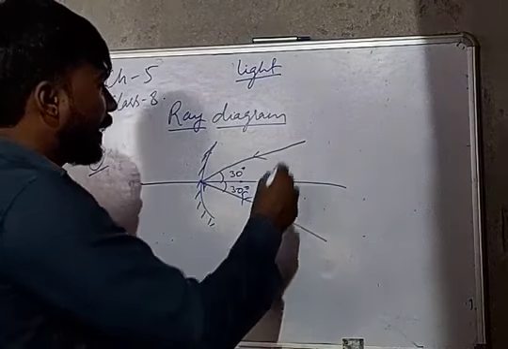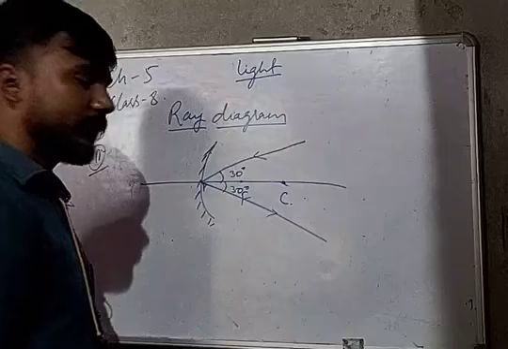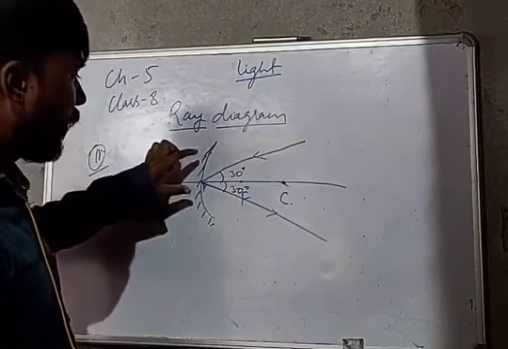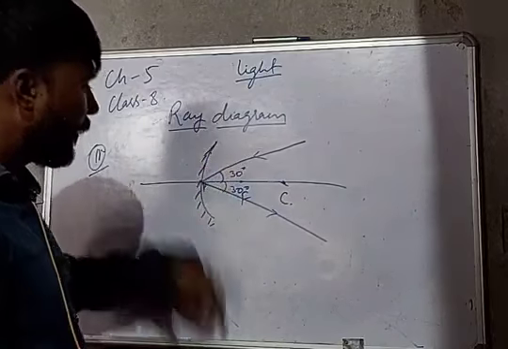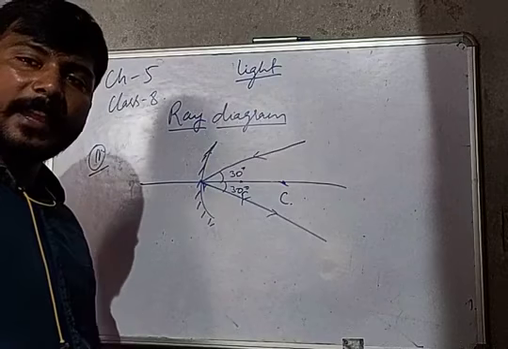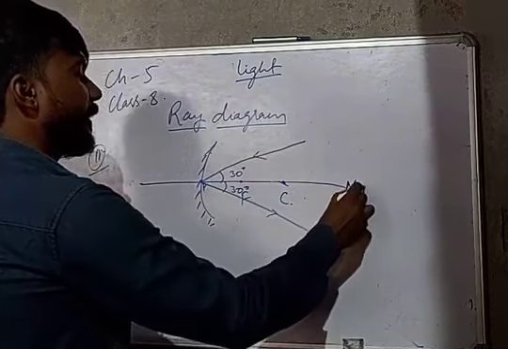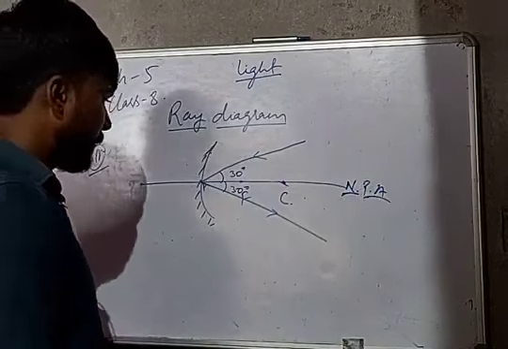Means when the incident light falls on a mirror making an angle theta, then after reflection it also makes theta degrees with the normal, means the principal axis. Is it clear? Okay.